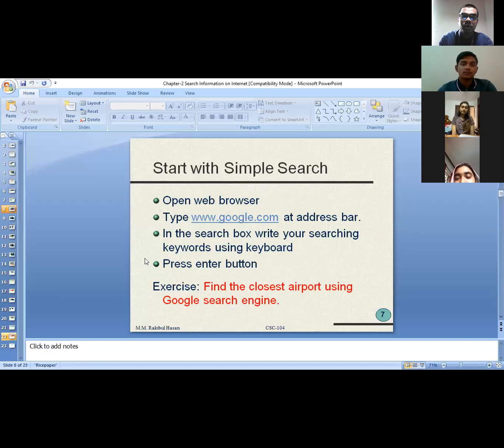Now you can see here, start with a simple search. Now it's time to show you a demonstration of how we can search any information or data through this Google search engine. So let me show it to you.